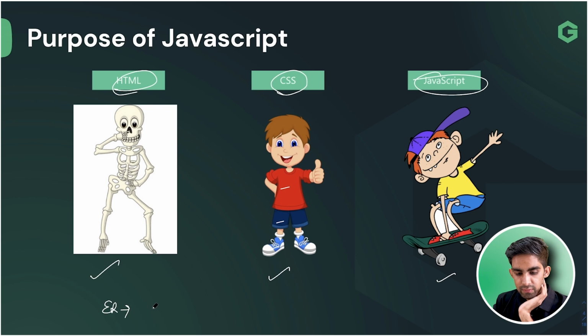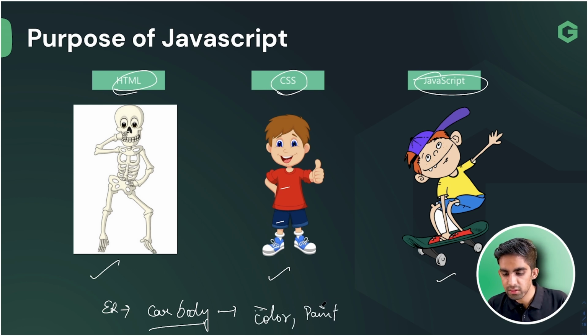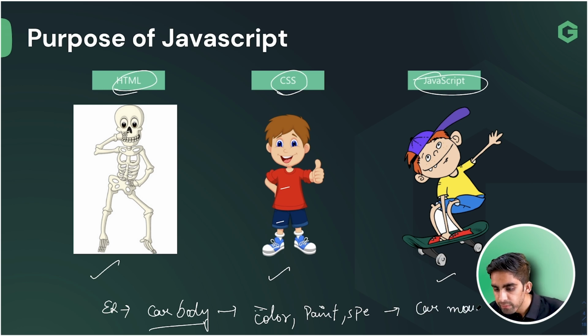What is the example? First one, car body. Like the structure of the car we have made, the skeleton of the car we have made, that is done through HTML. Another one is that we are adding color, paint, speakers, all those accessories, that will come in our CSS part. And the car is moving, that is happening through JavaScript. So this is the second example that you can take.